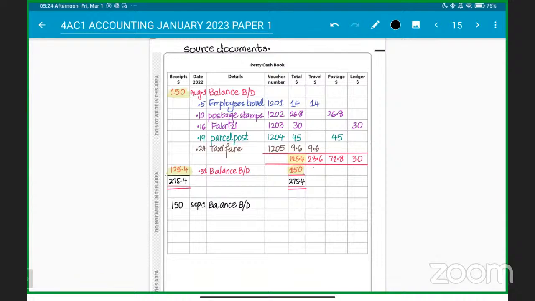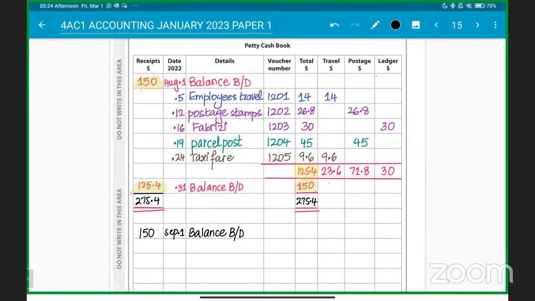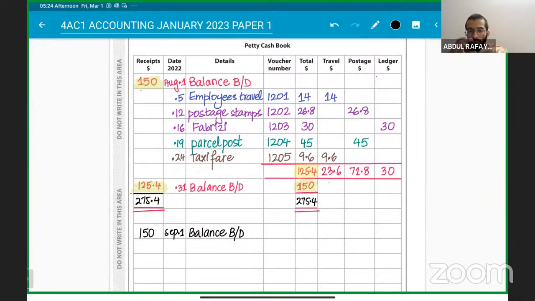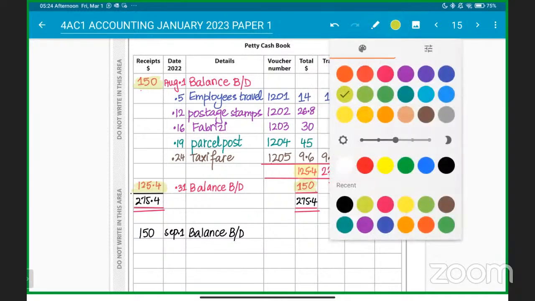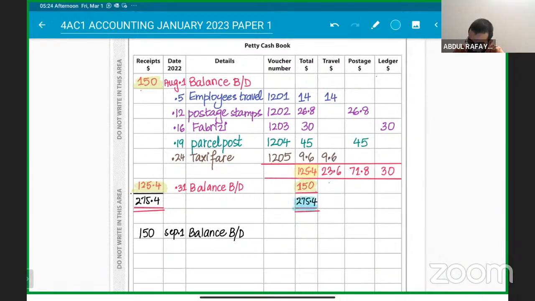Write on 31st balance, petty cash, 150. That's just a part of working it out. What we need to understand is the main concept. You had $150. It's the same concept again, because I need to make them balance off, right? How will I show balancing? It's just a fancy way of showing the statement.